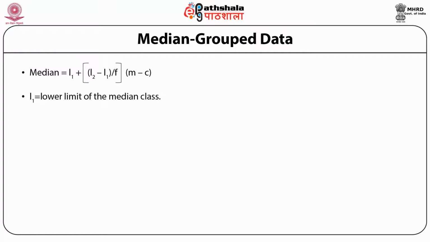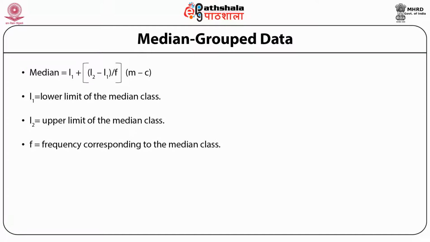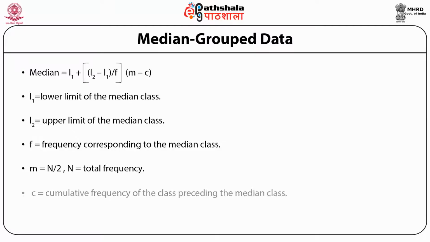Now what is L1? L1 is the lower limit of the median class. L2 is the upper limit of the median class. F is the frequency corresponding to the median class. M is equal to n upon 2 and n is equal to total frequency, that is summation Fi. And C, it is the cumulative frequency of the class preceding the median class.